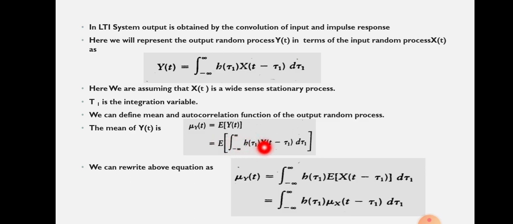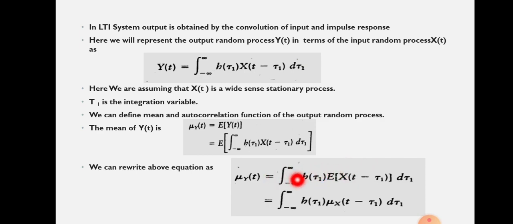We can rewrite the above equation as mu y of t, the mean of y of t, equal to the integral from minus infinity to plus infinity of h of tau 1 into the expectation of x of t minus tau 1 into d tau 1. Here the expectation is taken of the shifted version of the input random variable, tau 1 is the variable of integration, and t is the time when we are observing this random process.